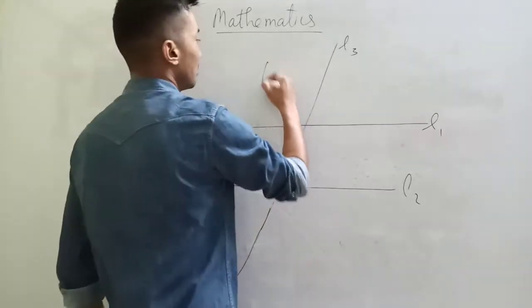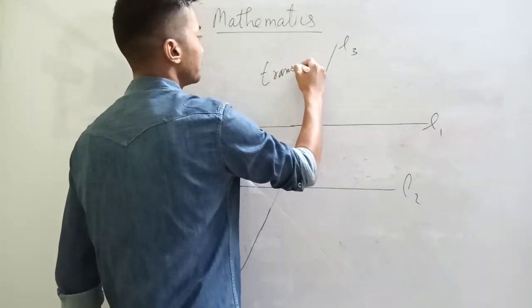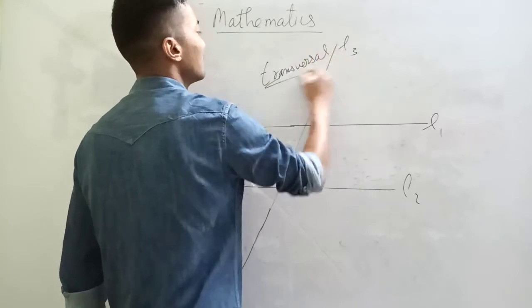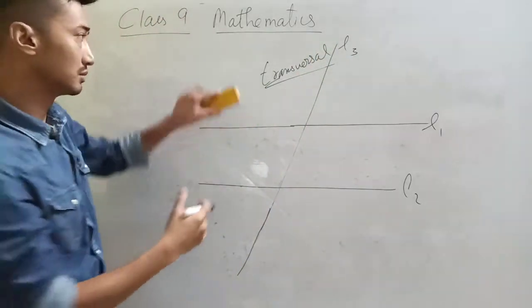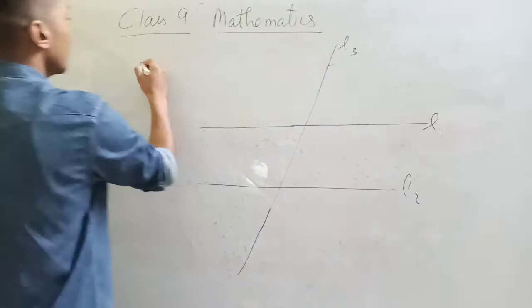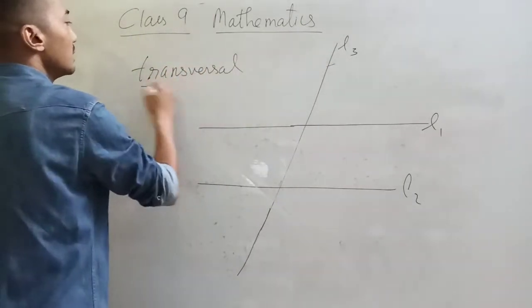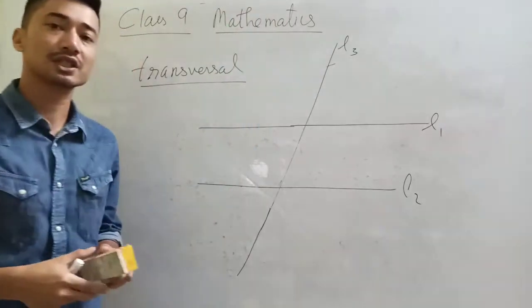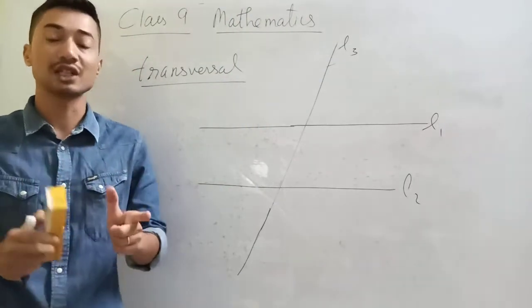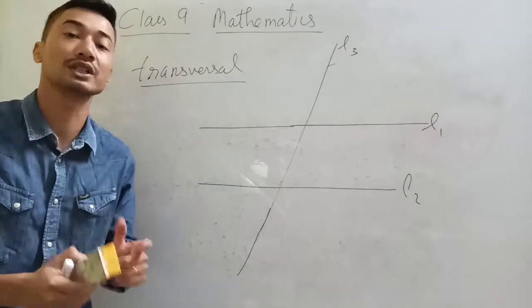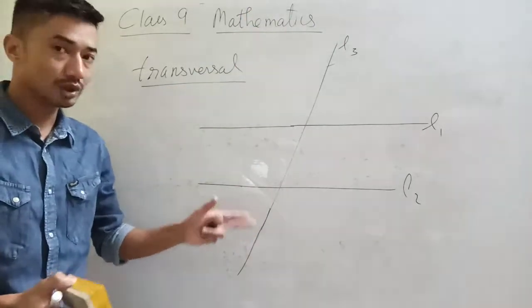This line is called the transversal. Transversal. This line is called the transversal, and this transversal concept is very, very important. So we're going to begin from here.